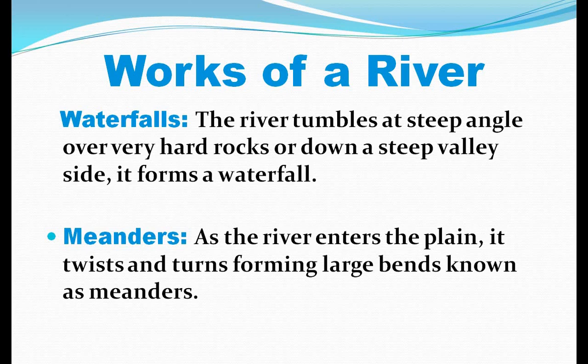Due to the steep slopes of the mountains, the river flows at a great speed and does immense erosional work on its way. It carries rocks and stones on its bed and develops gorges, V-shaped valleys, rapids and waterfalls also. So at some places the river makes a waterfall. And what is a waterfall? A waterfall is a sudden descent of a river or a stream of water over a big vertical step formed in a river bed.